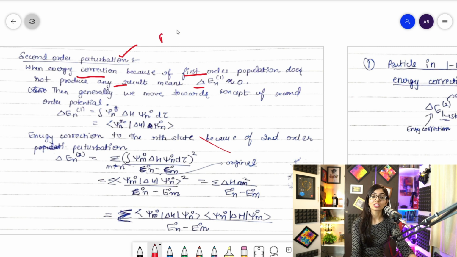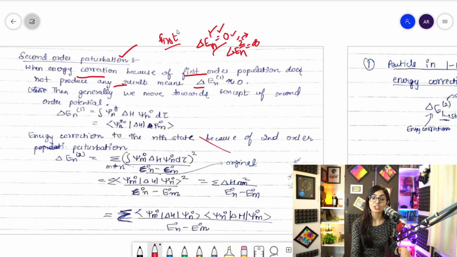So we were studying first order perturbation earlier, but what if the energy correction is zero because of first order energy correction? Then what will we do? We will jump to second order energy correction like this. Second order, we always write the order here in superscript, right? So if that is zero according to first order perturbation, then we'll jump to second order perturbation. This is more precise than the first order perturbation, right, guys?